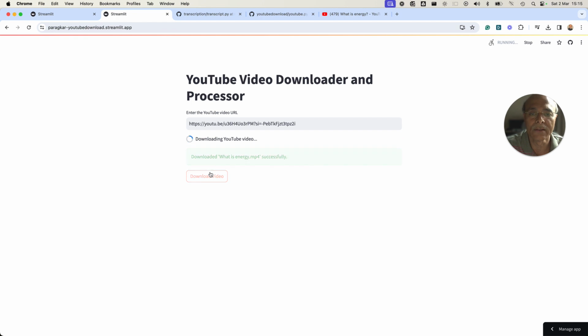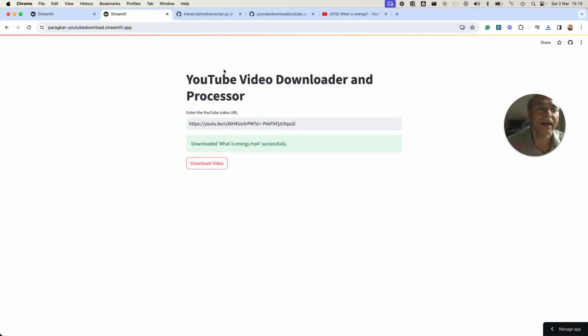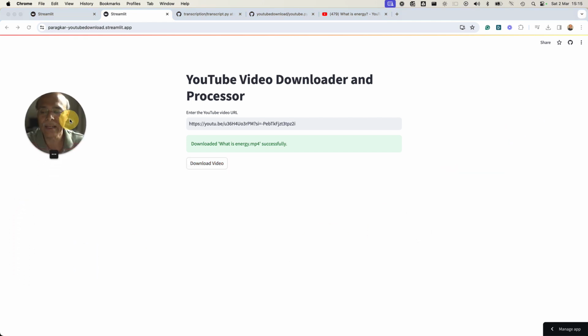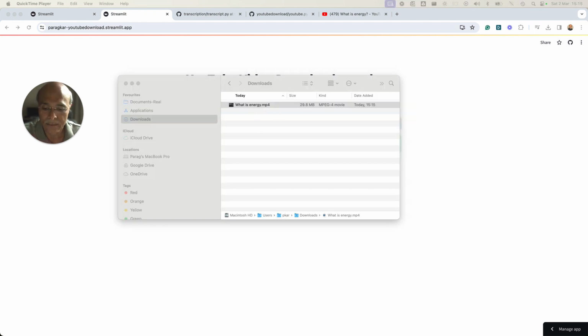So I've already downloaded it. So what I will do is that I'll save it here. So look, see, it is saved here. What is energy? Replace. Now after having done that, now you need to do transcription, because this file is a video file. So I'm going to show you how this file looks like. So if I run this file here, you see here.